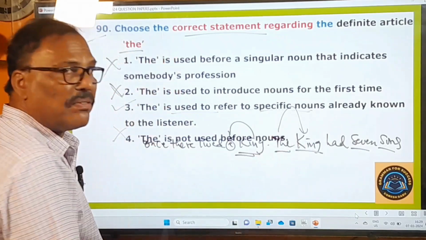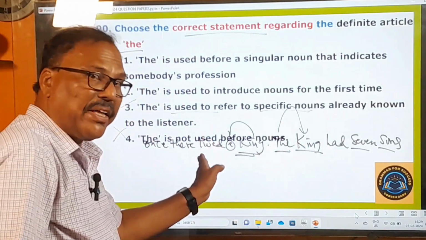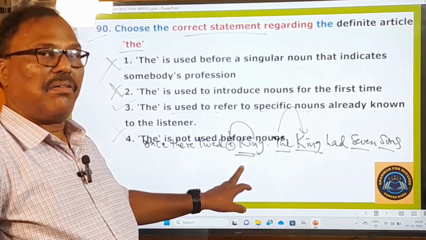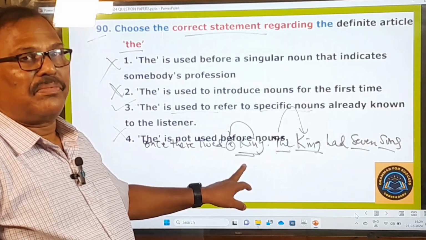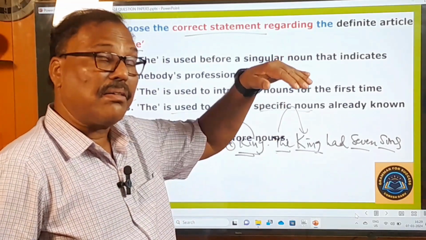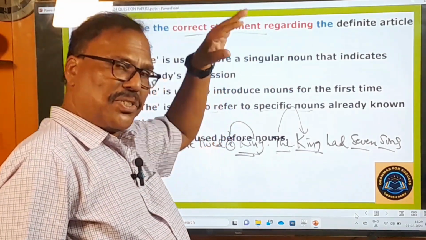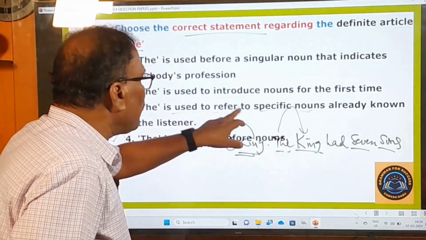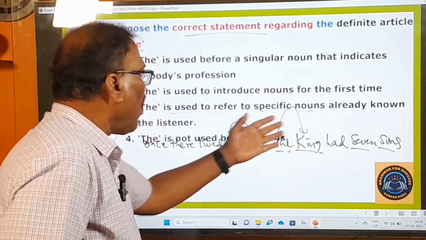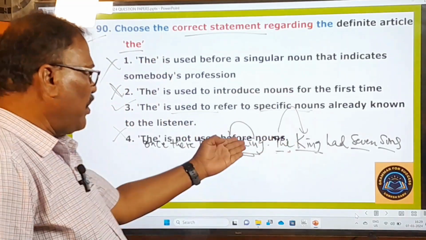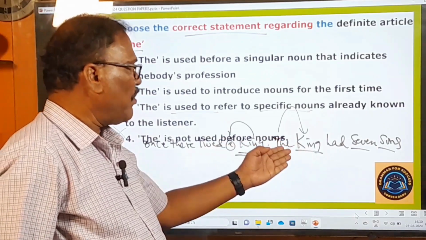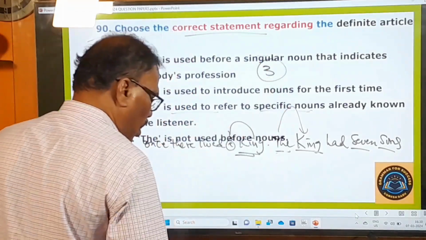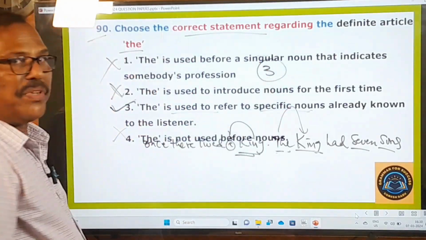In the first sentence you say "a king", in the second sentence you say "the king". That "the" points back to the king mentioned in the first sentence. Therefore, here "the" is used to refer to specific nouns. This is a specific noun already known to the listener. Now I am mentioning this, therefore, the king had. So the third one is your answer, and all others are wrong. And with this, the video comes to an end.